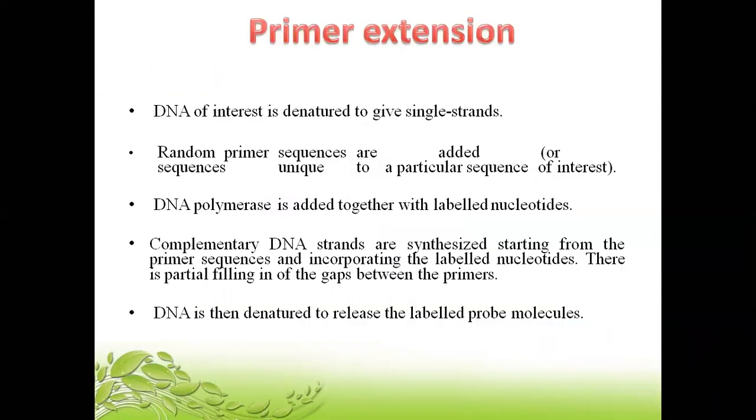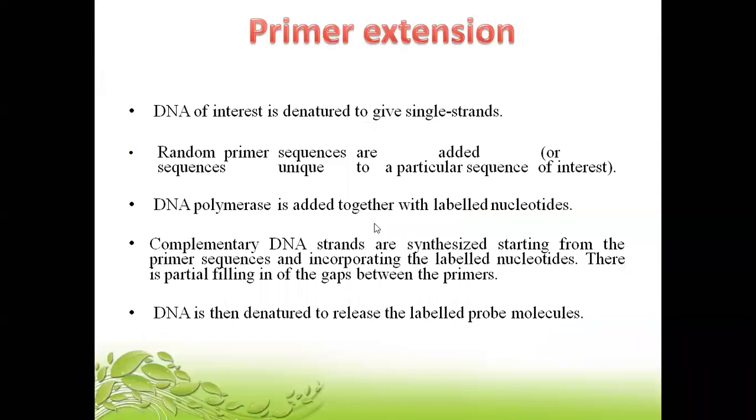Okay. Then next is primer extension. So primer extension is another method of forming the DNA probe. So DNA of interest is denatured to give single strands. Then random primer sequences are added, or sequences unique to a particular sequence of interest are added.